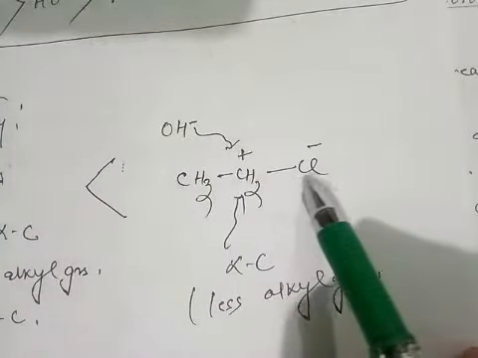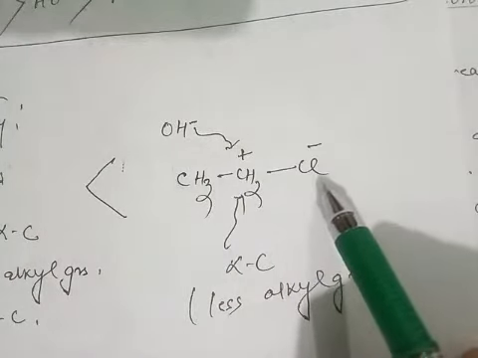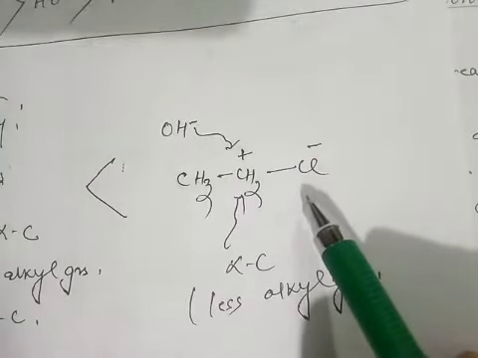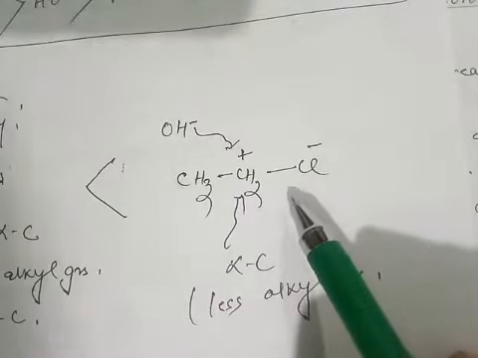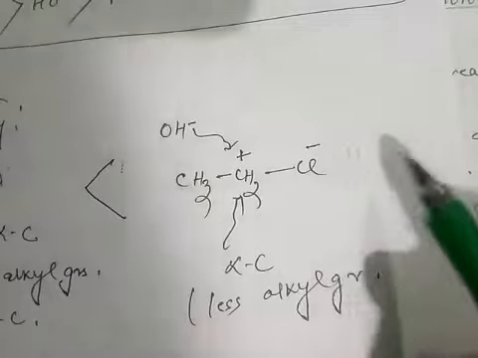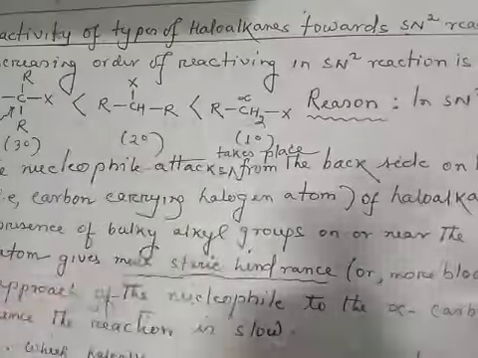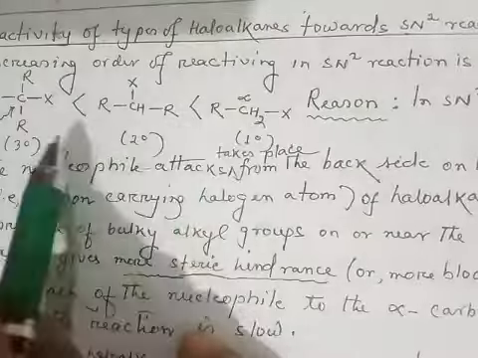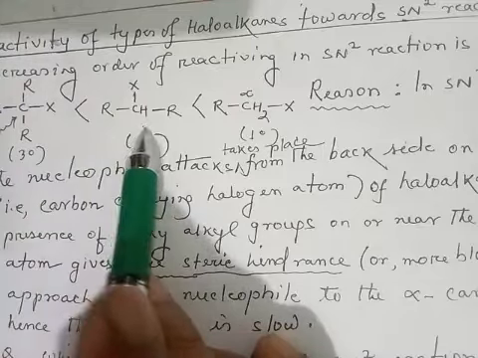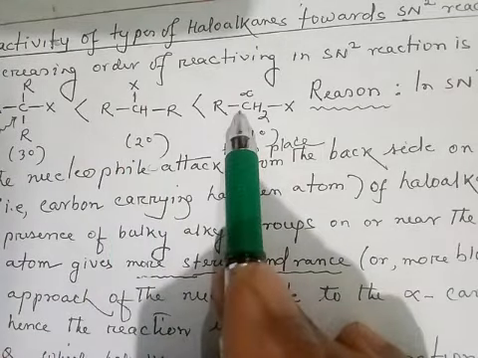That is why this reaction is faster. So usually primary haloalkane undergoes SN2 reaction. In this way the order of reactivity of haloalkane in SN2 reaction is tertiary less than secondary less than primary haloalkane.